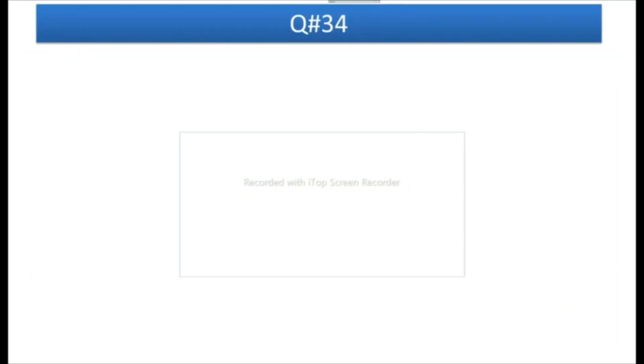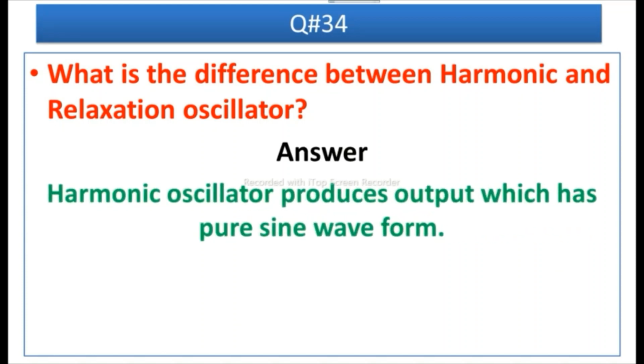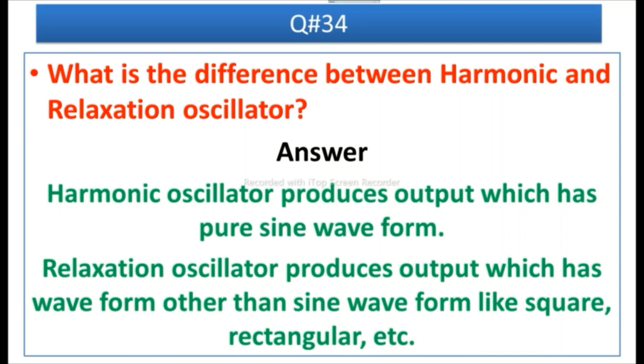Question number 34 is, what is the difference between harmonic and relaxation oscillator? Answer is, harmonic oscillator produces output which has pure sine waveform, whereas relaxation oscillator produces output which has waveform other than sine waveform. It can be like square, rectangular, etc.